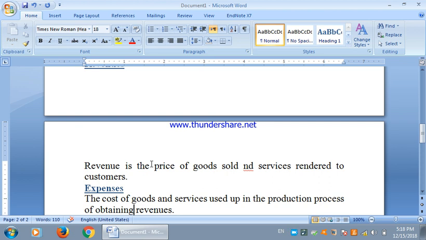But keep it in mind that not every receipt of cash is treated as revenue. For example, if you take a loan from the bank, it will not be treated as revenue. Only those things can be treated as revenue which increase our owner's equity.